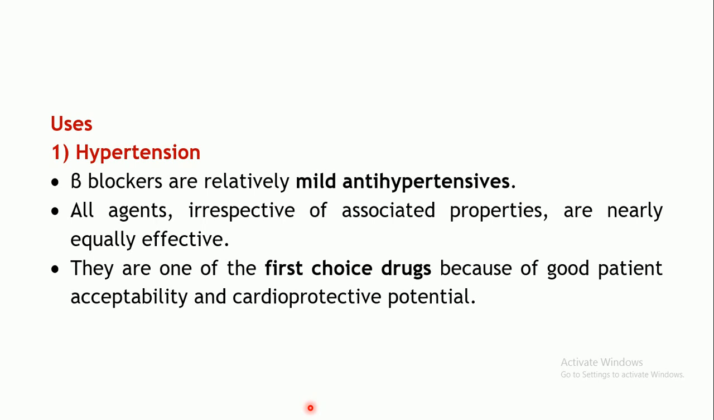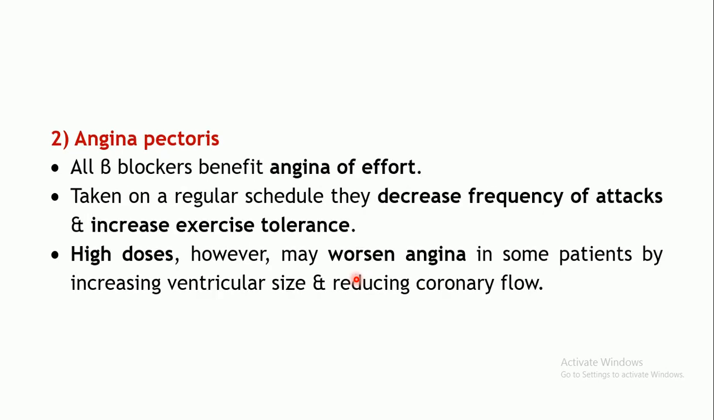Then coming to the uses of beta blockers as a whole. Okay, so the first use is in hypertension. Because in the actions we had seen that a fall in BP is produced. So these beta blockers are mild antihypertensives, okay, and one of the first choice drugs in the treatment of hypertension. Okay. Next use is angina pectoris.